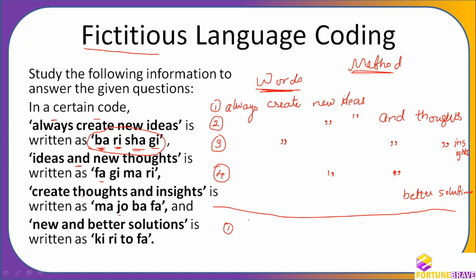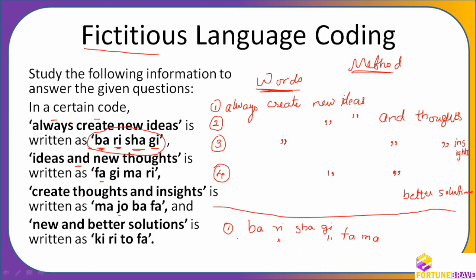Okay. Ba, re, sha, gi. Now I'm going to see in this what is repeated here. Re is repeated. Okay. And gi is repeated. Only two should be repeated and the remaining should be written as F-A, M-A.